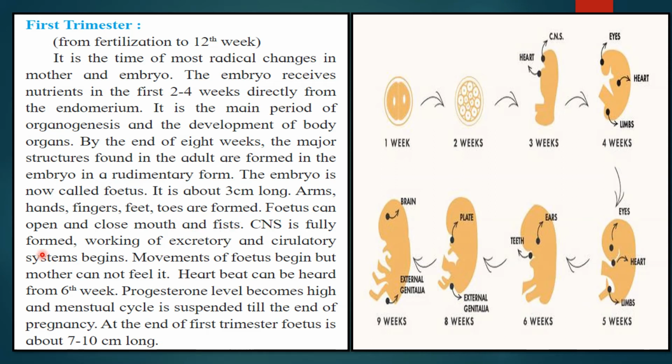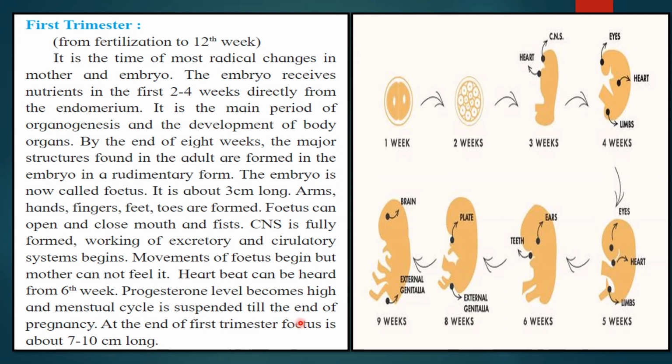Central nervous system is formed. Working of excretory and circulatory system begins. The movement of fetus begins, but mother cannot feel it. Heartbeat can be heard from 6th week. The progesterone level becomes high and menstrual cycle is suspended till the end of pregnancy. Of course, the absence of menstrual cycle is the sign that the female can be pregnant.